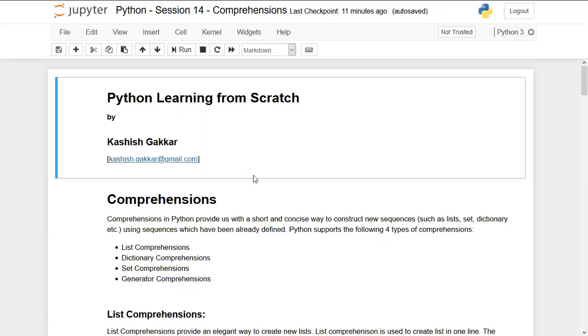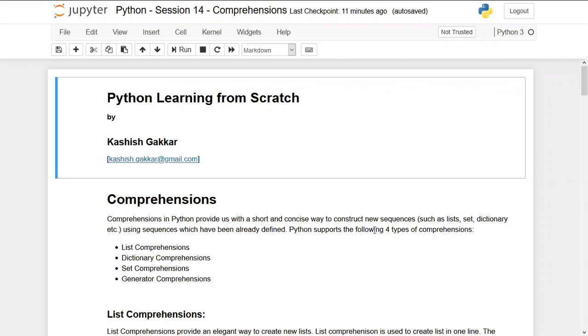Let's understand the theory about the comprehensions. Comprehensions in Python provide us with a short and concise way to construct new sequences. Sequences can refer to collections that we have discussed, like list, set, or dictionary, using sequences which have been already defined. This means that we already have a collection in place. It can be a list, set, dictionary, tuple, anything. Using existing collections, we are going to manipulate them somehow to create a new list or a new set or a new dictionary.